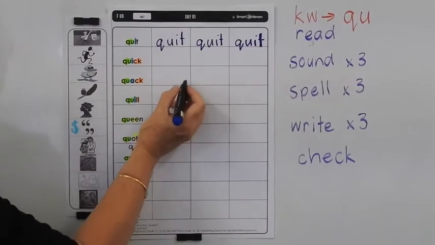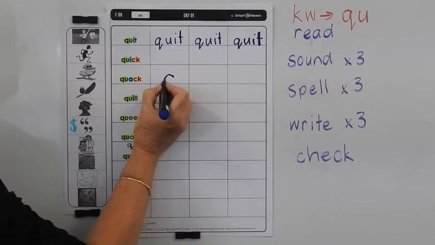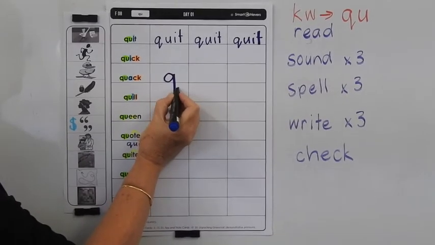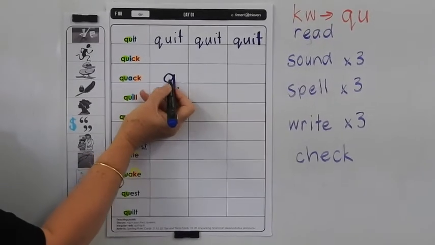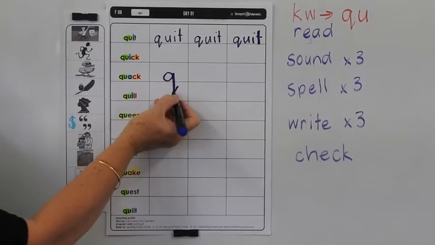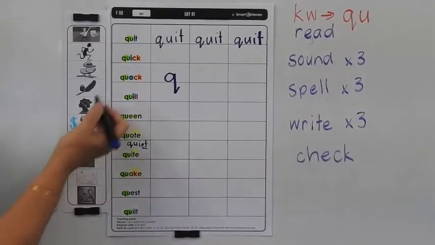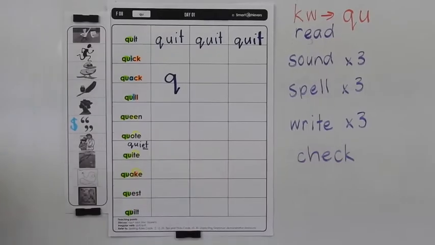Now when you do a Q, you have to do a circle, long stick, slope. And the circle should sit on the line, the long leg goes under the line. You can finish the rest of that page on your own.